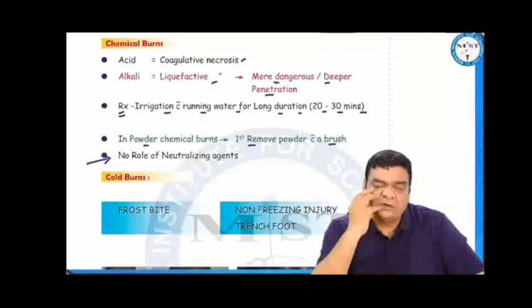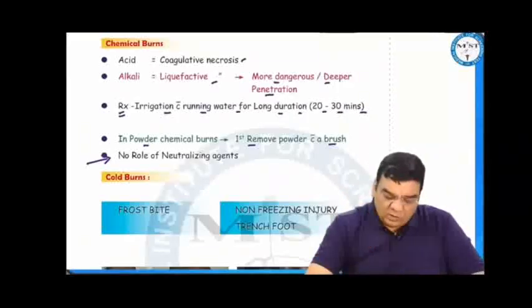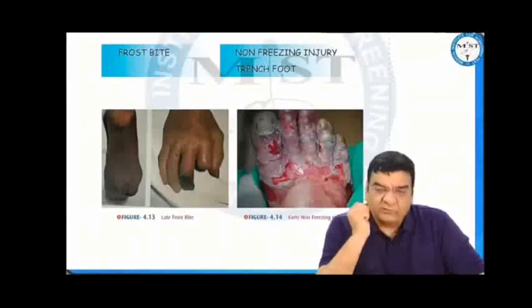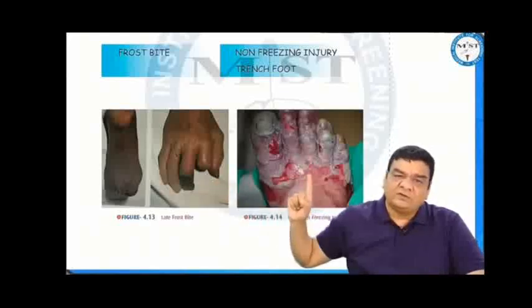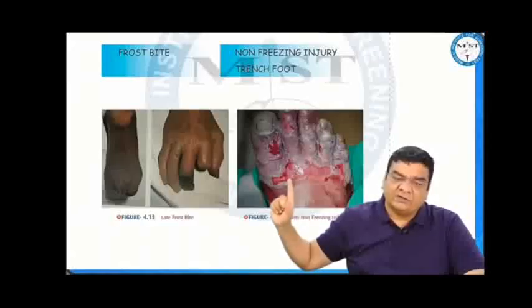For example, if there is an acid burn, don't think that now you have to neutralize it by putting the alkali. Cold burns like frostbite and non-freezing injury or trench foot. Frostbite is seen at much below freezing temperatures, and non-freezing injury or trench foot is seen at around 0 degrees centigrade in wet conditions like rainy season, in fishermen, sailors.